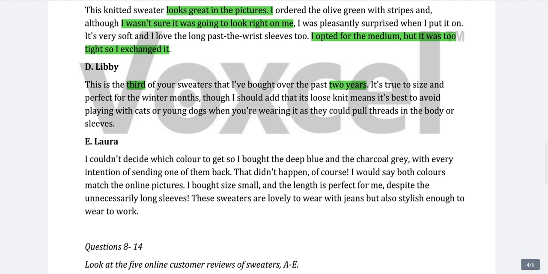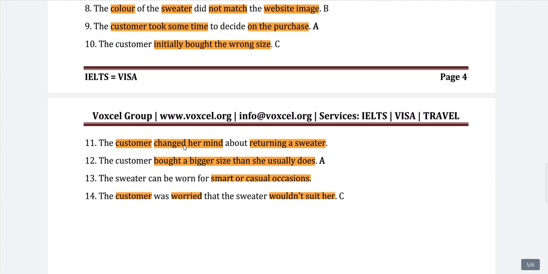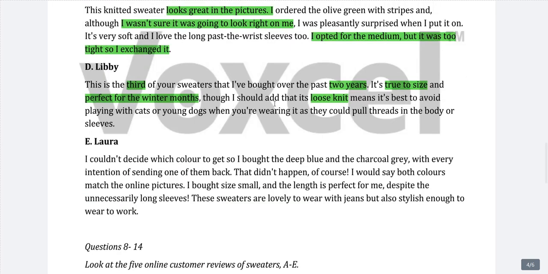So they are saying that the size is good, it's true to size, and it's perfect for winter months also. But the knitting is quite loose. He or she may be complaining about the quality, but why are they buying the third one if the knitting is loose? Maybe it is just loose but not of bad quality. So it is good to avoid playing with your pets while wearing these kinds of things. I don't think there is something about the customer changing her mind. There is no mention of that. There is no mention of wearing it on smart or casual occasions. So there is no answer in D paragraph.